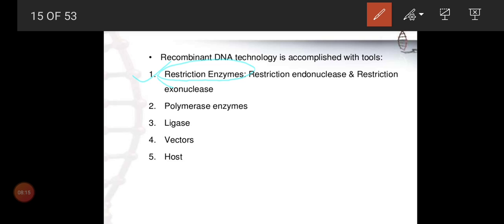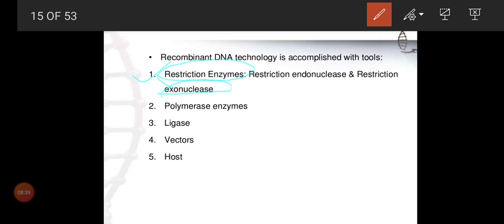So now restriction endonuclease is clear, and when we need only the blunt ends, we can go with the exonuclease. Endonuclease acts between the DNA sequence, exonuclease only at the extreme ends of the DNA, and a restriction endonuclease is very particular, cutting at specific areas. They will cut both the strands of DNA.